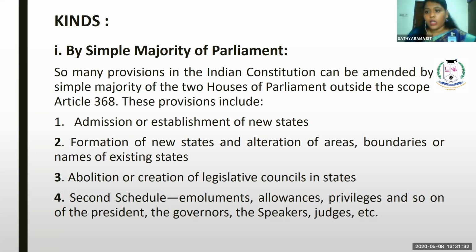be followed for emoluments, like retirement benefits or allowances like house rent allowance, and in case it is relating to an increment of salary for the president, for the governor, for the speakers, and also for the judges, the simple majority can be adopted.